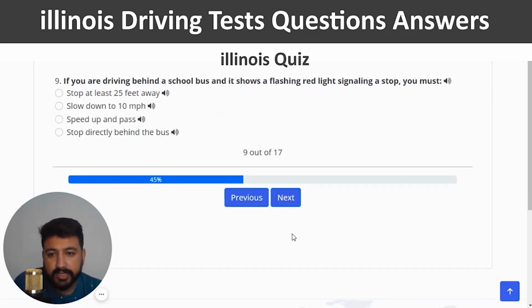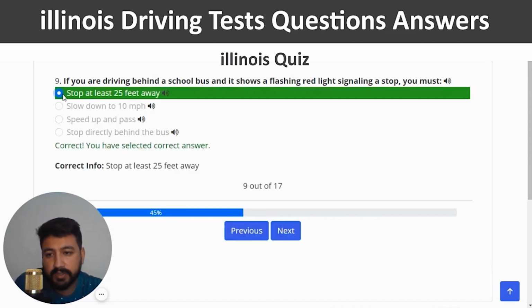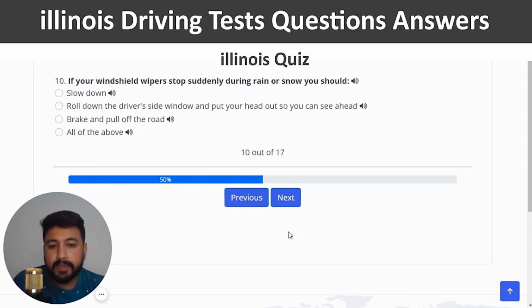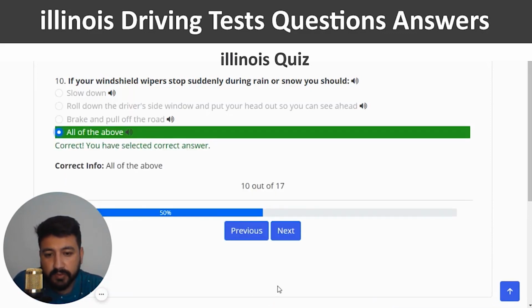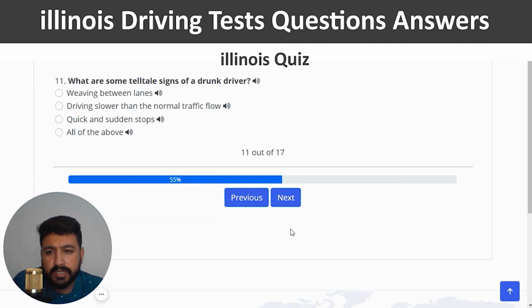Next, if you are driving behind a school bus and it shows flashing red lights signaling a stop, you must. The right answer is stop at least 25 feet away, which is the first option. And yeah, next. The 10th question is if your windshield wipers stop suddenly during rain or snow, you should. The right answer is all of the above, which is the fourth one. Correct. And next. The 11th question is what are some telltale signs of a drunk driver? The right answer is again the fourth one, which is all of the above.